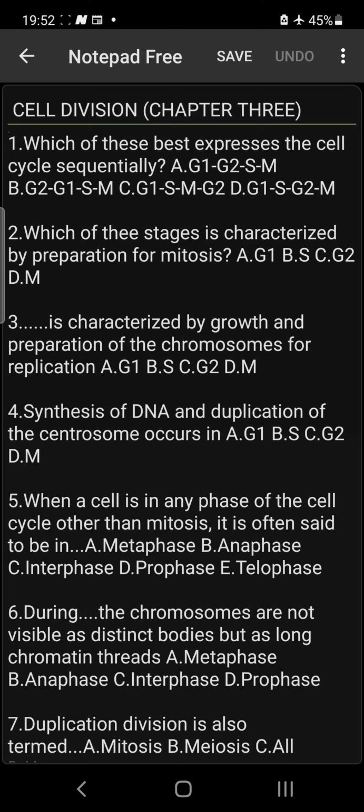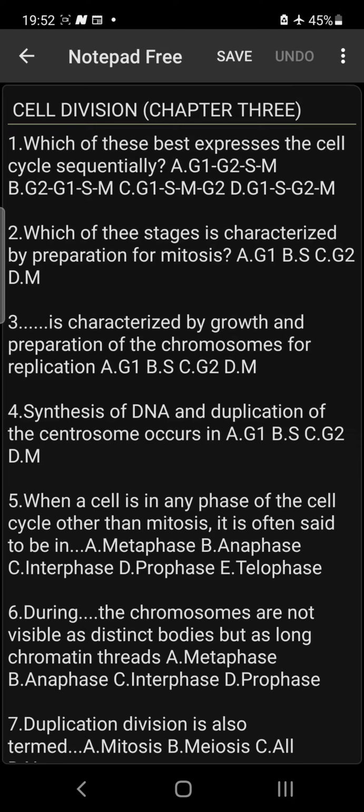The first one says, which of these best expresses the cell cycle sequentially? Is it A, B, C, or D? Please, the answer is D. Gap 1, S, gap 2, and M. The answer is D.